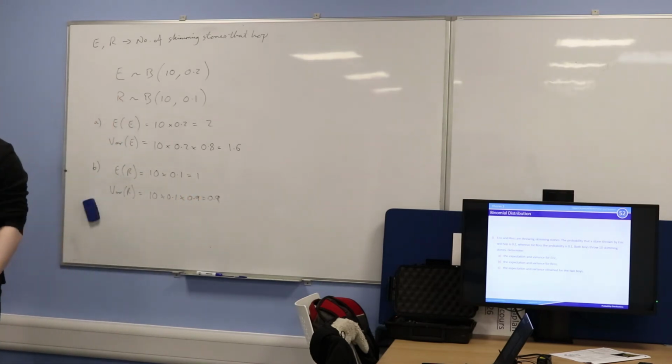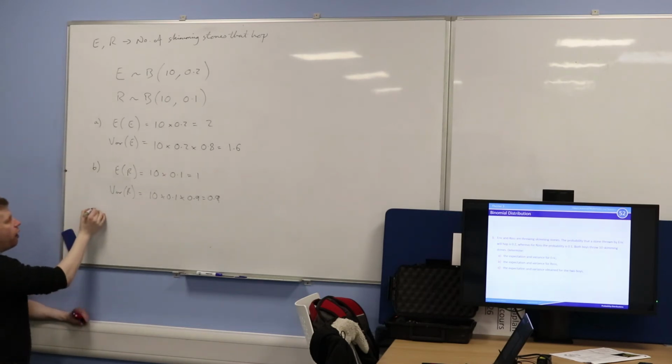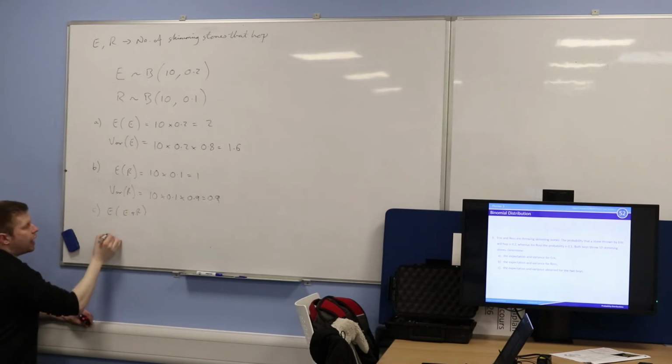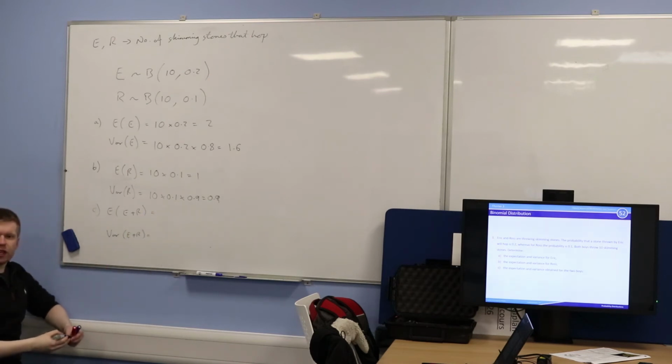Okay? Then have a look at part C. We want to find the combined expectation and variance for the two boys. So in other words, what we want to find is the expectation of Eric plus Ross, and we want to find the variance of Eric plus Ross.